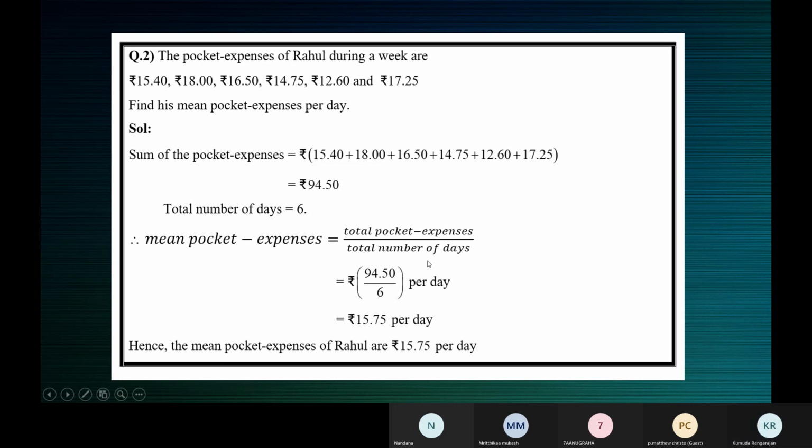You can alter the formula accordingly. But what you should do is add all the numbers and write it in the numerator and write the number of observations in the denominator. So based on this situation, the numerator is total pocket expenses or the sum of all the pocket expenses. You can write that in your own words. It's not that you should write total pocket expenses only. You can write sum of the pocket expenses in the numerator divided by the total number of days.